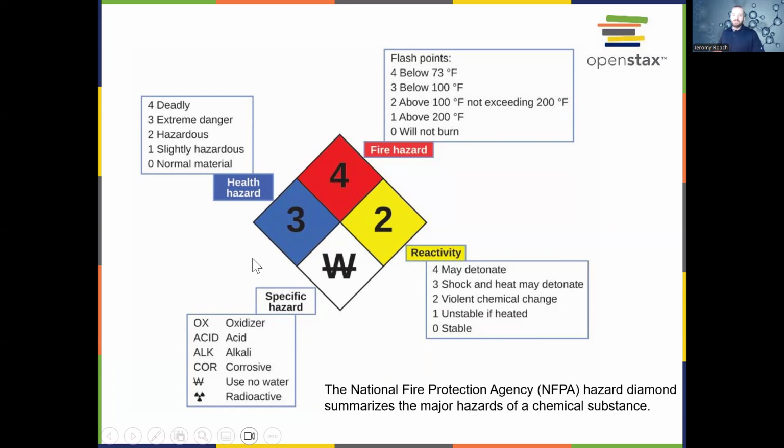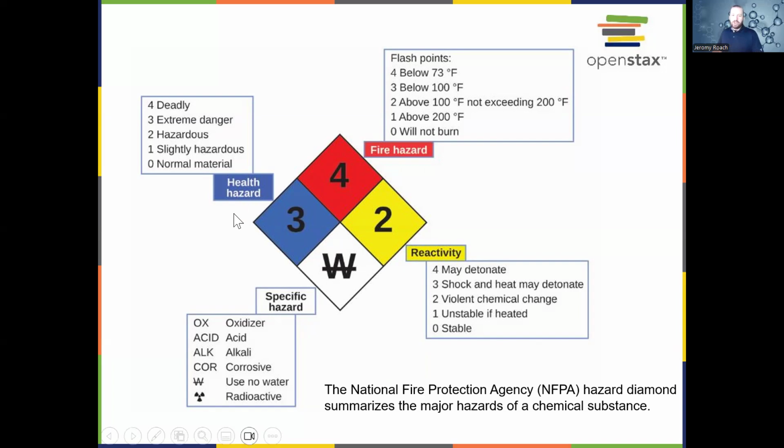More so, you'll probably see these symbols if you end up working in a nuclear power plant or some type of facility where engineering is taking place, chemical engineering, things like that.